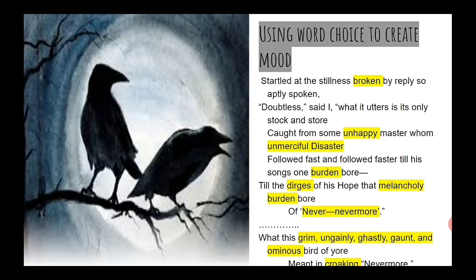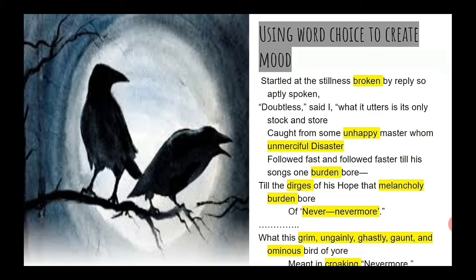Startled at the stillness, broken by reply so aptly spoken, doubtless, said I, what it utters is only its stock in store, caught from some unhappy master, whom unmerciful disaster followed fast and followed faster, till his songs one burden bore, till the dirges of his hope that melancholy burden bore, of never, nevermore. What this grim, ungainly, ghastly, gaunt, and ominous bird of yore meant in croaking nevermore.